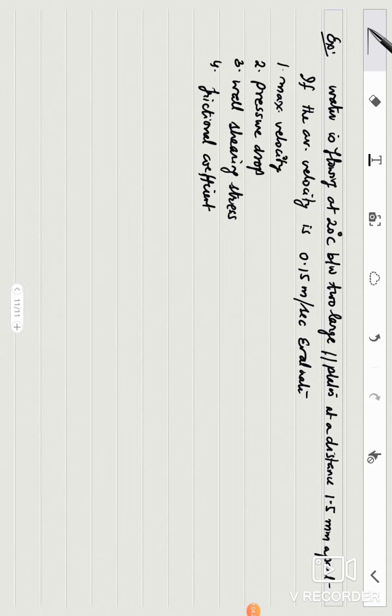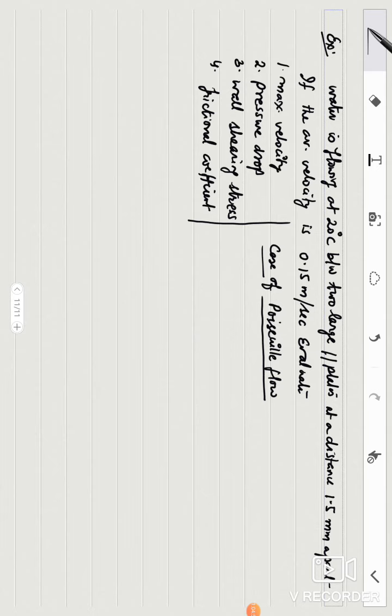So it is the case of Poiseuille flow. The reason being, in this case it is not given at what velocity the plates are moving. It simply means that plates are at rest, pressure gradient is existing. So combining the two facts, it becomes the case of Poiseuille flow.